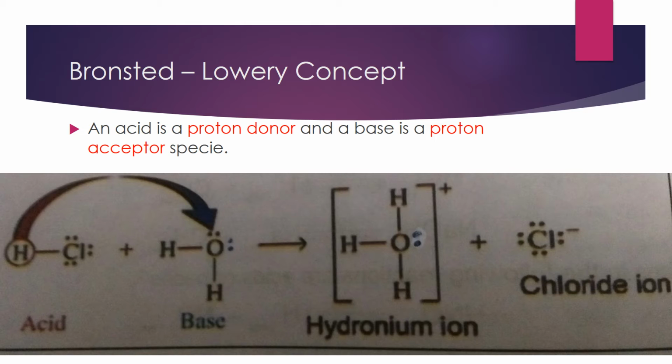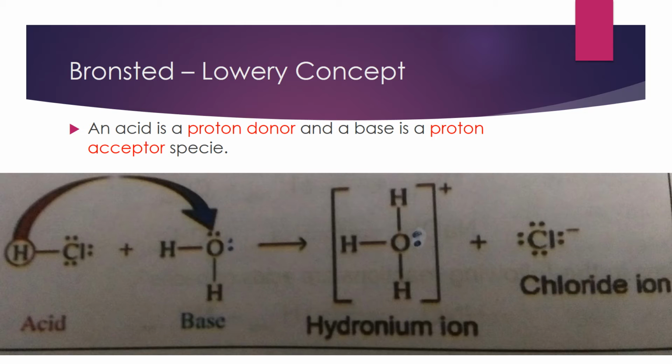After the Arrhenius concept, the next theory was proposed by Bronsted and Lowry. These were two different scientists who put forward the same concept. According to the Bronsted-Lowry concept, an acid is a species which can donate a proton, and a base is a species which can accept a proton. So acid is a proton donor and base is a proton acceptor.